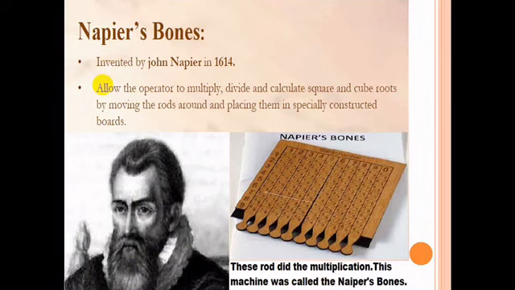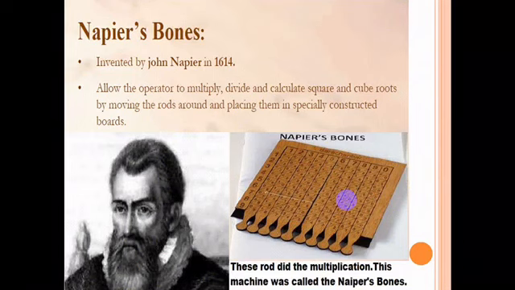So, here you can see in the picture Napier's bones. His invention is the rods, and it is used for multiplication. It allows you to multiply, divide and calculate square and cube roots by moving the rods around and placing them in specially constructed boards. So the Napier bones experiment is used to help with calculation, as well as multiplication, division, and calculating square and cube roots.